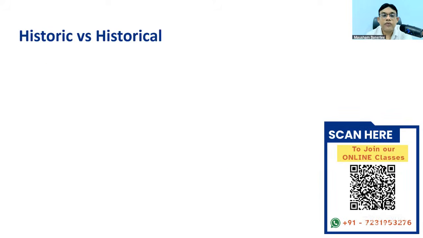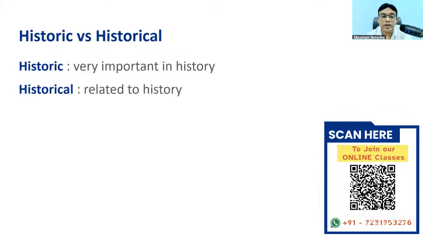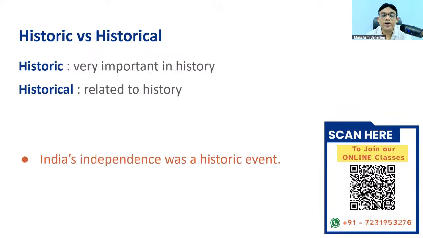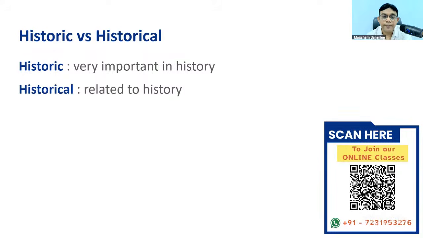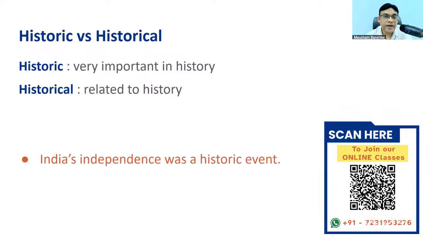Historic versus historical. What is the difference? Historic means something very important in history, a part of history which is very important. Historical means related to history. India's independence was a historic event. It was a very important part of history.